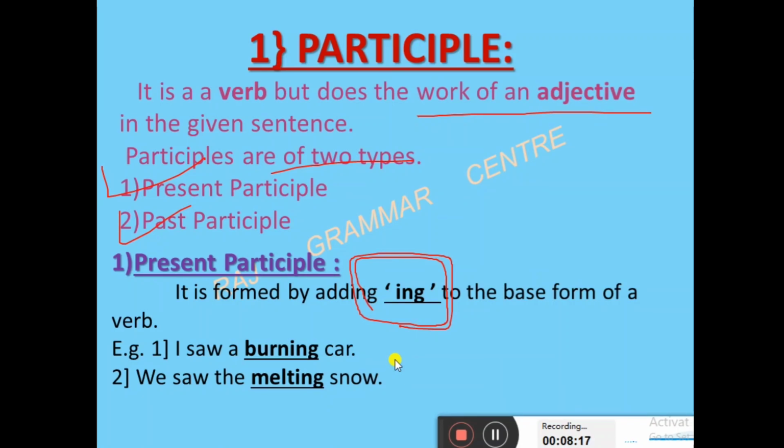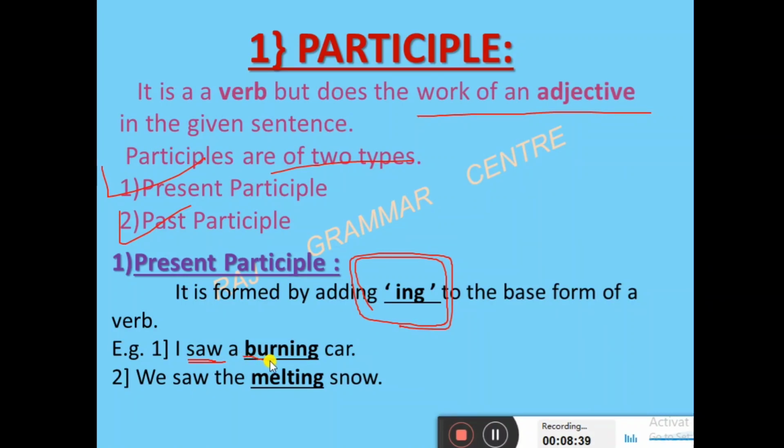You will say that, sir, saw means what? Yes, saw is the main verb. I said it is a secondary verb. Present participle means remember it. Ing will come. And in gerund also ing will come. But what is the difference there? I will clarify in the next video. So I saw a burning car. See carefully. Saw is the main verb, finite verb, and burning car.